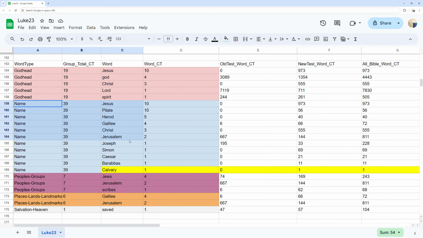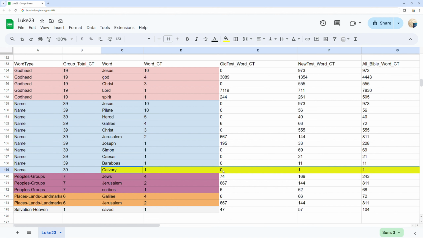You can see 2 places listed at the bottom in orange as places, lands, and landmarks. You can see 3 rows in purple for the topic of peoples groups. You can see 1 row in yellow, Calvary, that is found only one time in the whole Bible. You can see the total counts for all the listed topics in the New Testament, Old Testament, and both combined out to the right.